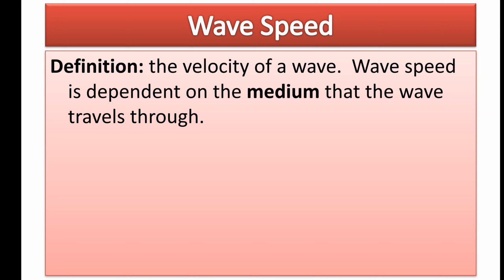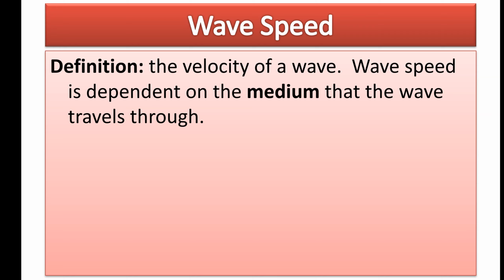Same with electromagnetic waves. Electromagnetic waves, or light, can travel from the vacuum of space through our atmosphere, which is made of air. Maybe it goes into the ocean, and that light is traveling through different mediums. And it's actually going to slow down as it enters certain mediums, like going from air to water. That water actually slows down the speed of light. You can't get faster than the speed of light in a vacuum, though. As you've probably heard before, that's the speed limit of the universe. Anyway, that's an important point. The wave speed is dependent on the medium.